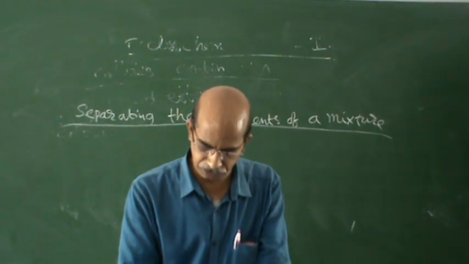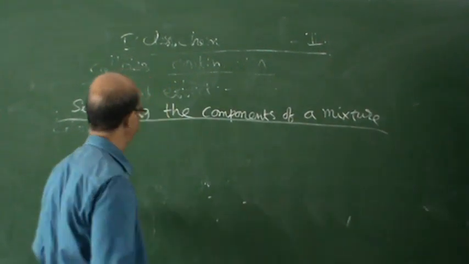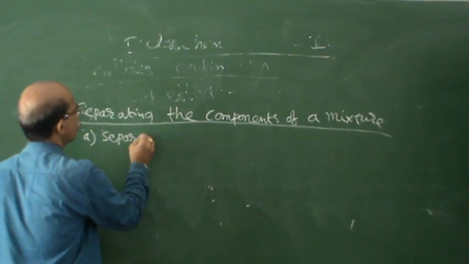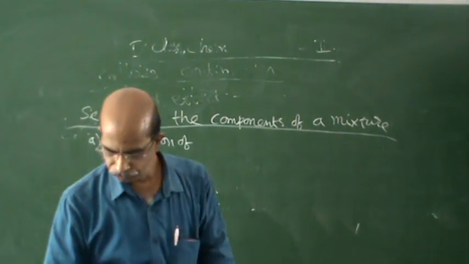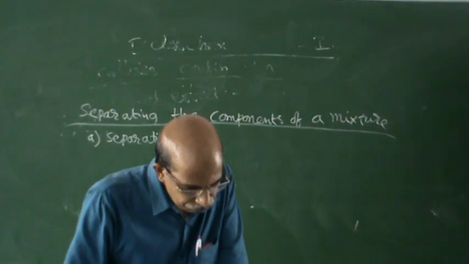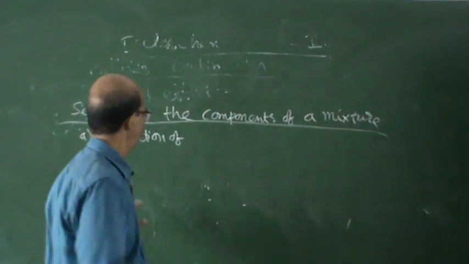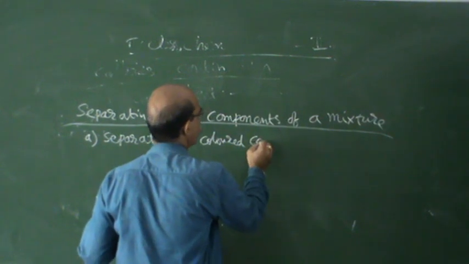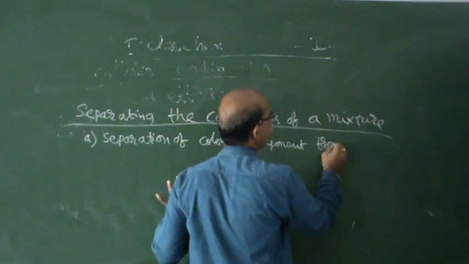Separation of colored component from blue ink or black ink. First example.